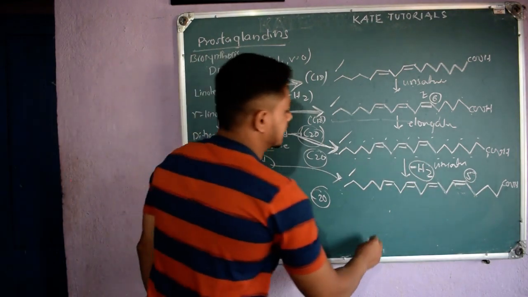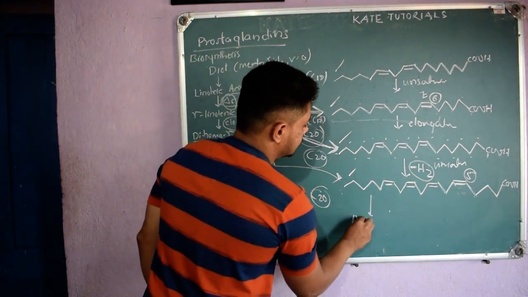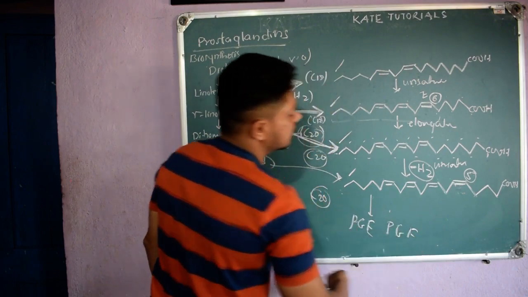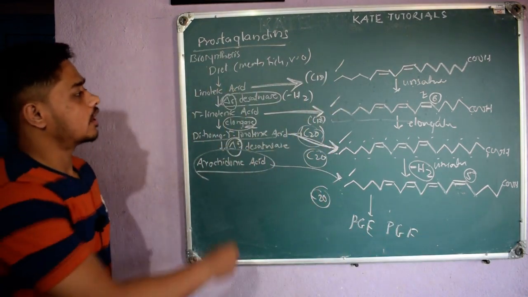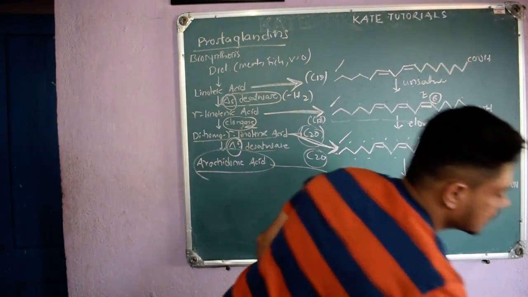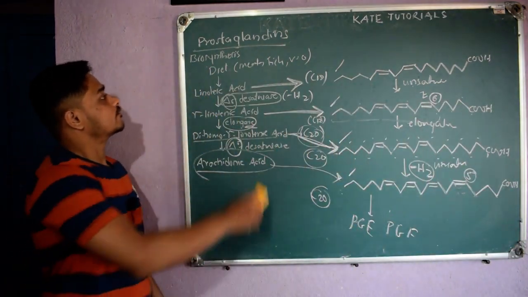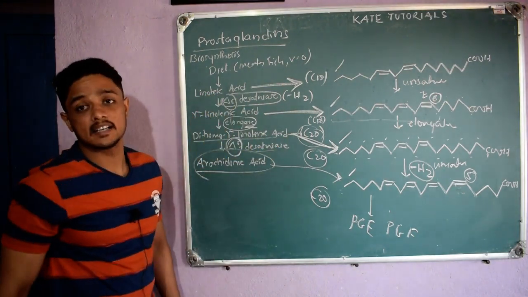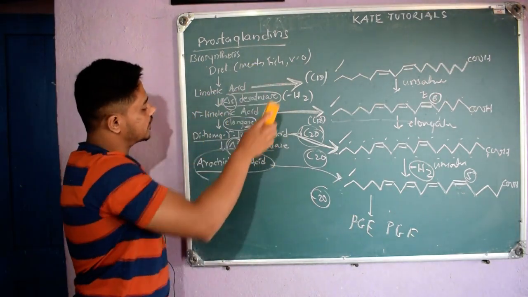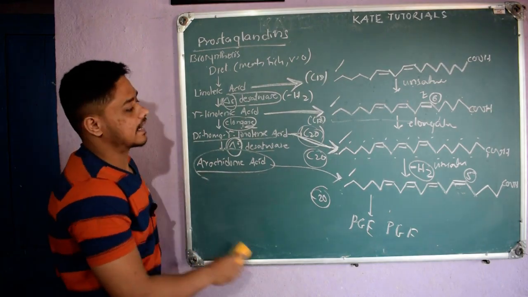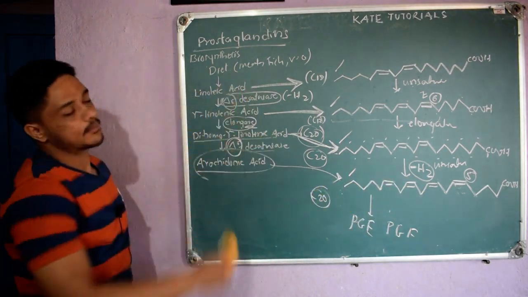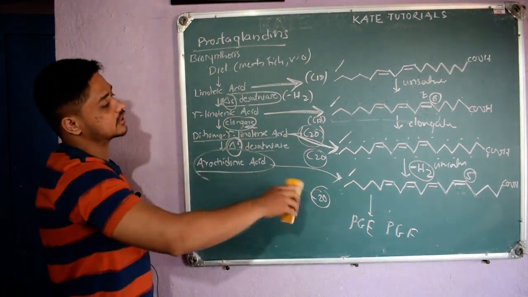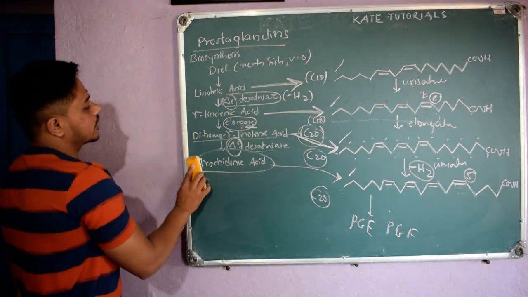From arachidonic acid we will get all the PGs, PGE, PGF, so many things we will get. So how it happens, let me give you, right? And also you should remember that from diet, meat, fish and vegetable oils, we get linoleic acid. Sometimes with the same diet we will also get arachidonic acid, directly the structure, from the same meat, fish or vegetable oils, right? So this is the biosynthesis, from one to another, how it happens.